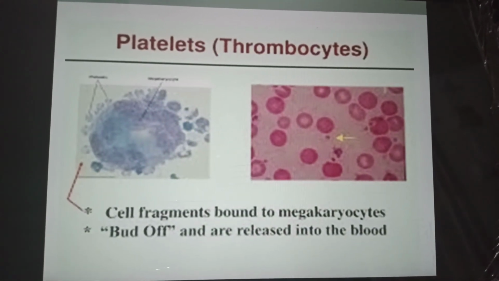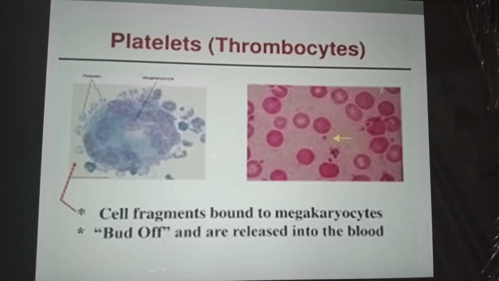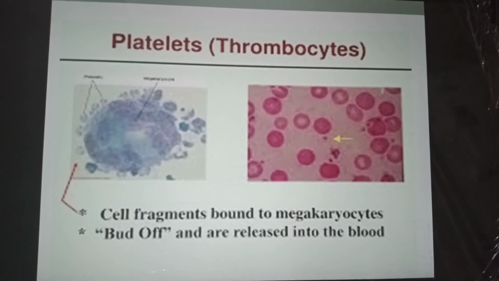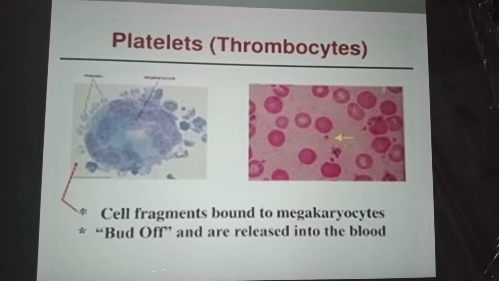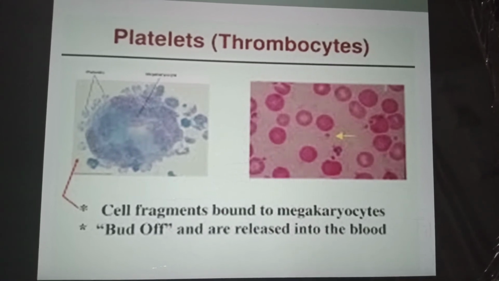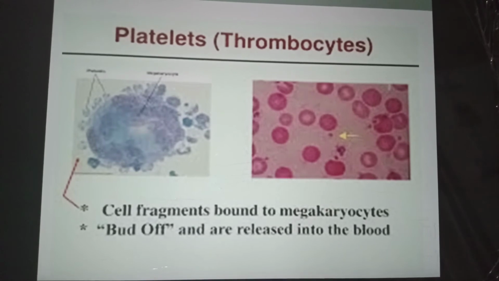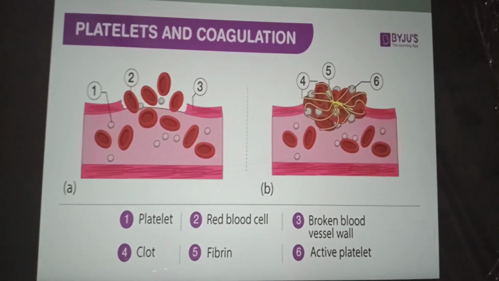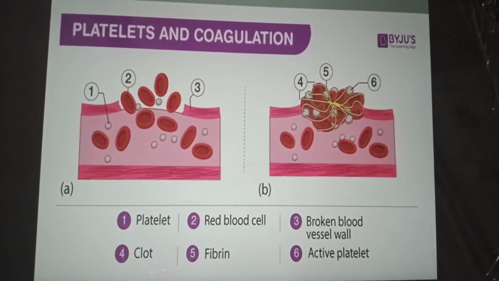Next, platelets, which are also known as thrombocytes. They are not cells but are fragments of large cells of bone marrow called megakaryocytes. They do not have any nucleus and any pigment. 1 cubic millimeter of blood contains 250,000 platelets. The average lifespan of blood platelet is about 7 to 8 days.